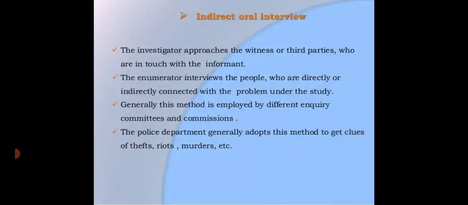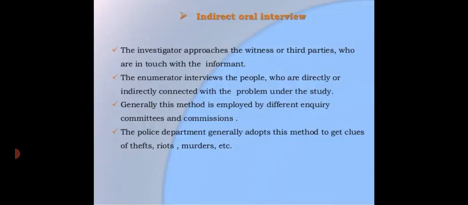This method is suitable particularly when the field of investigation is relatively large. The investigator approaches the witnesses or third parties who are in touch with the informant. It is not possible to have direct contact with the concerned informant. Generally, this method is employed by different inquiry committees and commissions. The police department generally adopts this method to get clues of theft, riot, murders, etc.